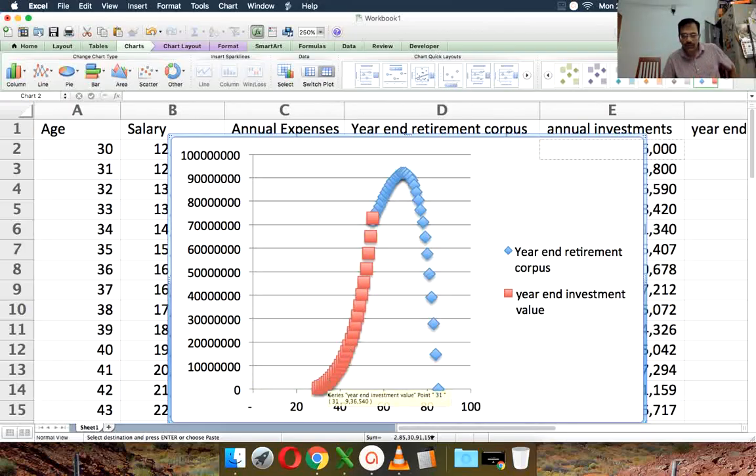So look at that. Earlier I showed you this graph. This is the retirement corpus of about 7.2 crores. It increases because the withdrawals are small, and then withdrawals become higher, and then it drops to zero. But in order to have the correct retirement corpus from age 30, you have to start investing, and the investment value goes up in red and matches up to the year-end retirement corpus necessary at the start of the retirement. So this is essentially how a standard retirement calculator works.